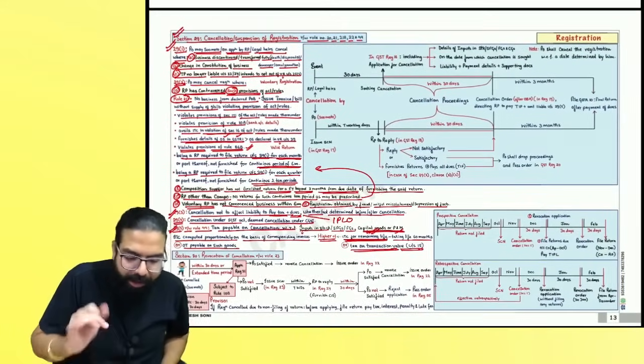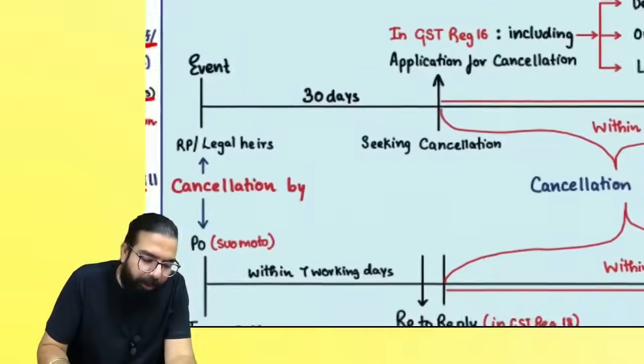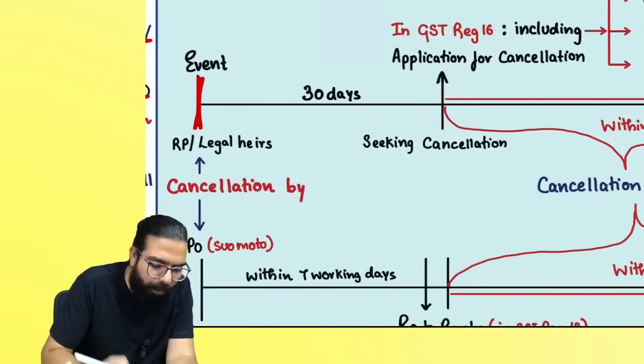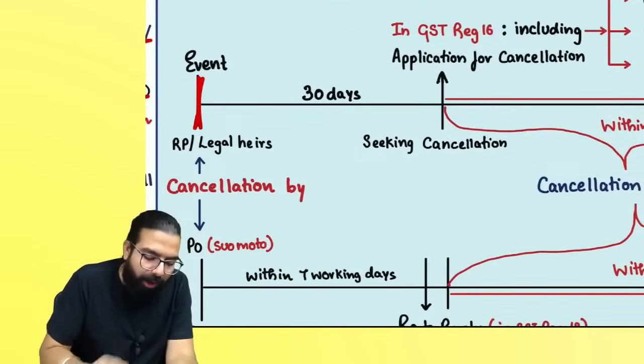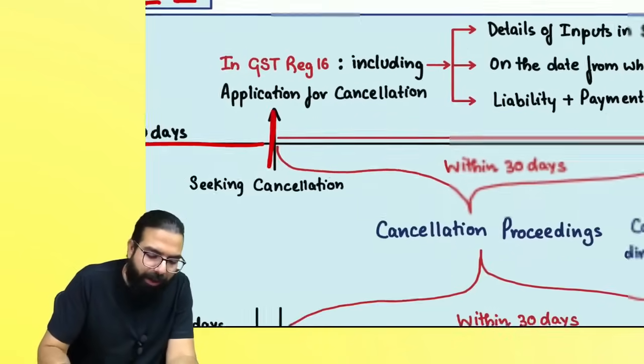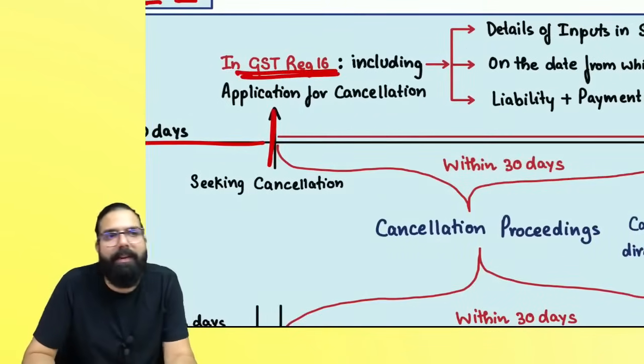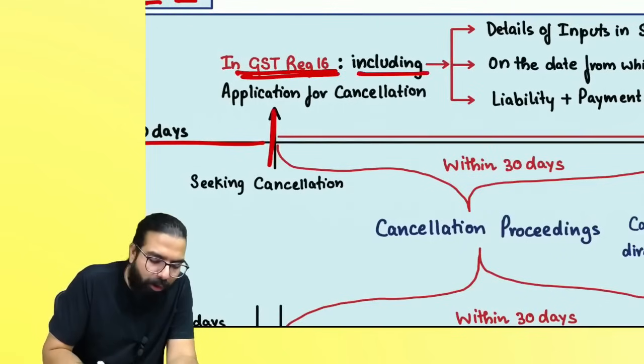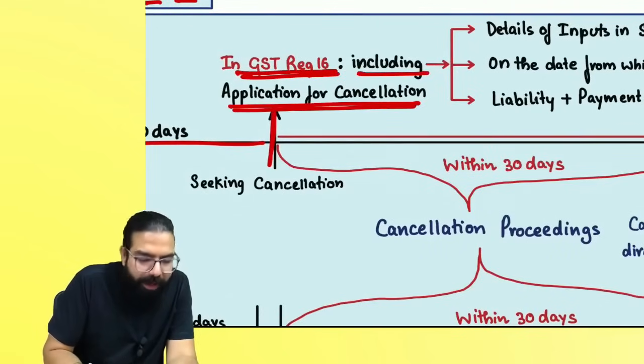Everyone, listen to me very carefully. Now, sir, what is the process of cancellation? For example, one event has happened for a registered person. Once the event happens, you have to seek cancellation within how many days, everyone? 30 days. When you seek cancellation, you have to apply in GSTR G 16. This is an application for cancellation.